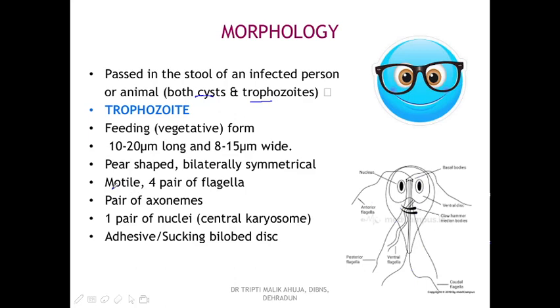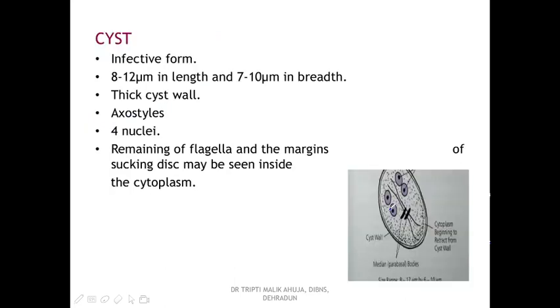The organism is highly motile by means of 4 pairs of flagella present at different locations in the pathogen. It also has 1 pair of axonemes. It has 1 pair of nuclei, each having a central karyosome. There is also an adhesive sucking bilobed disc, because of which it attaches to the intestine.